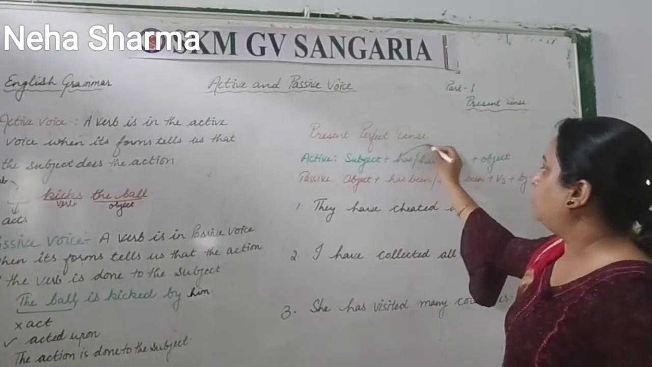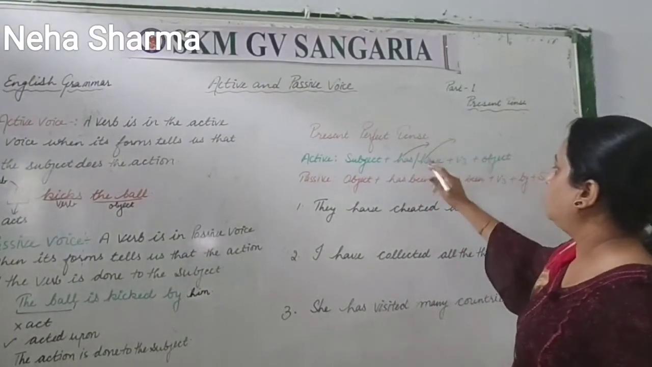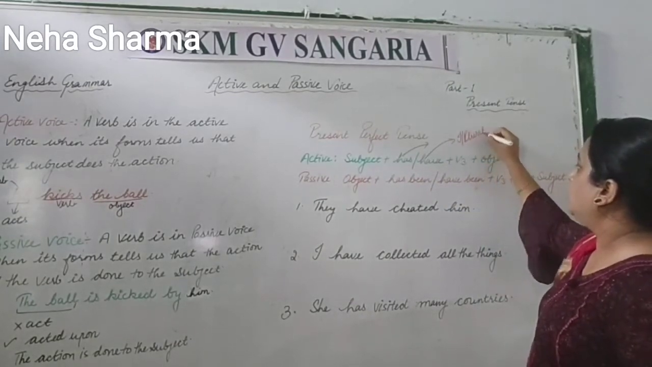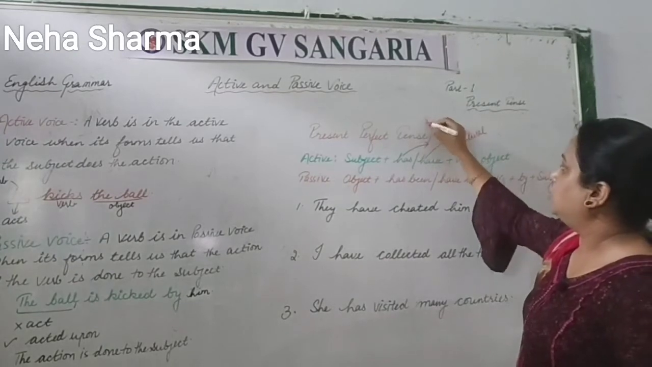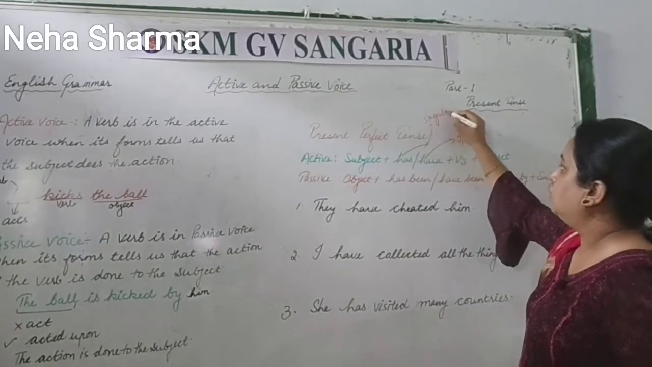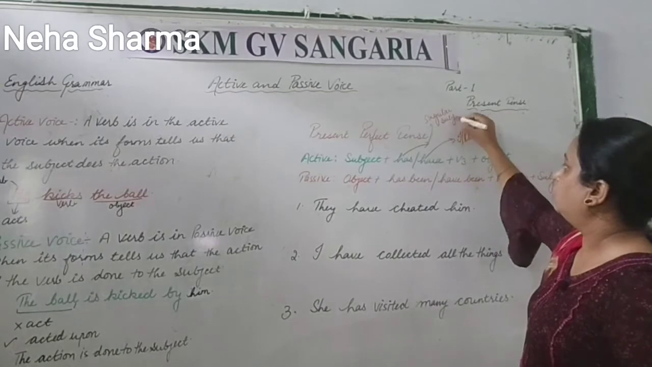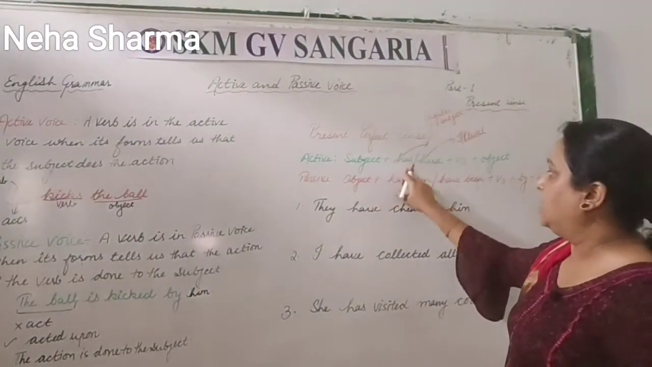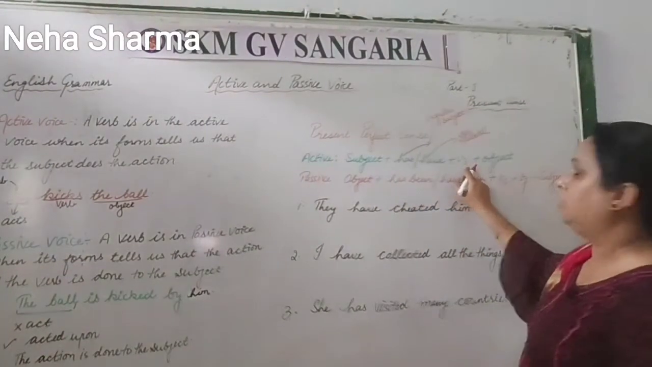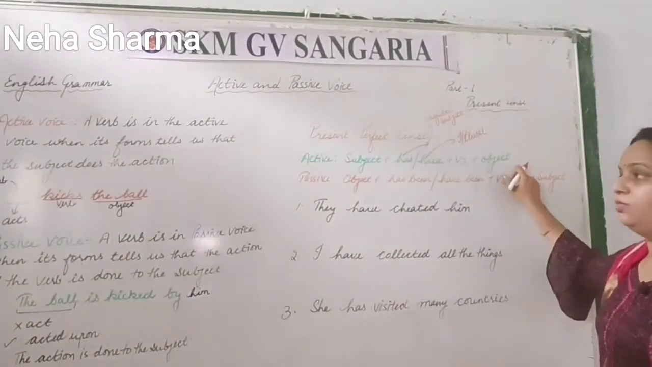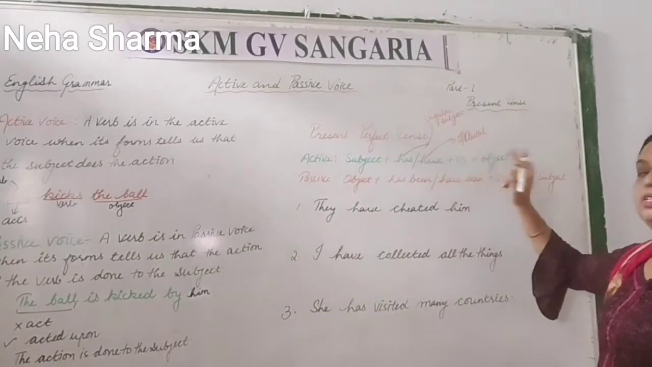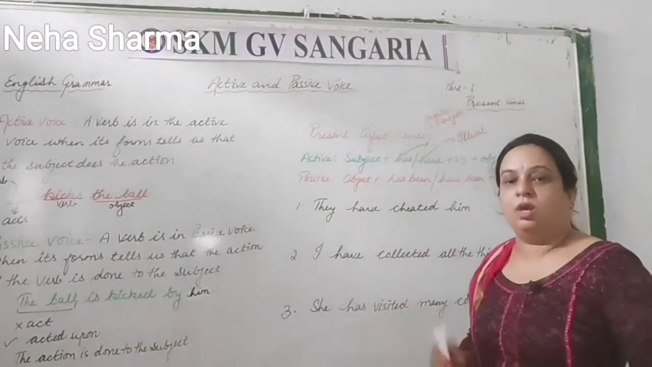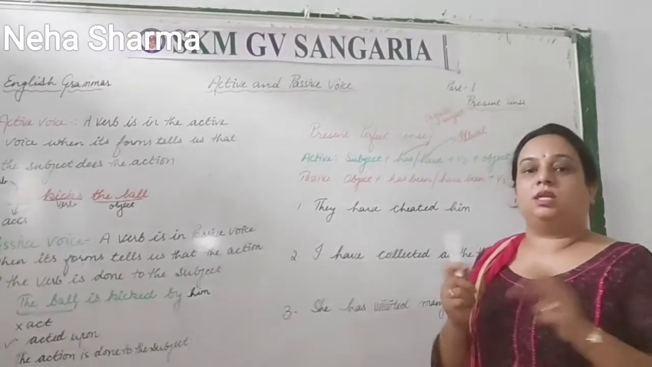So where do we apply has, and where do we apply have? With I and with plural subjects we have to use have, and with singular subjects you have to use has. Clear? So subject plus has or have plus verb third plus object. This is the formula of present perfect tense, right? When we have to change to the passive form, only one difference is there in the tenses.